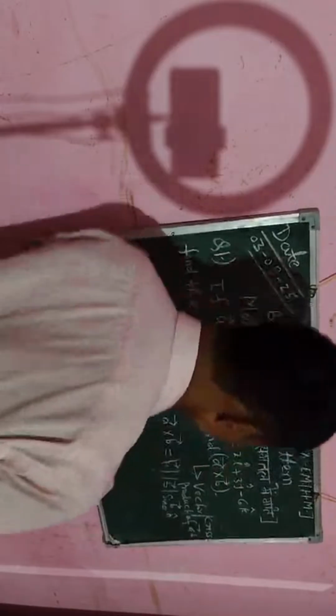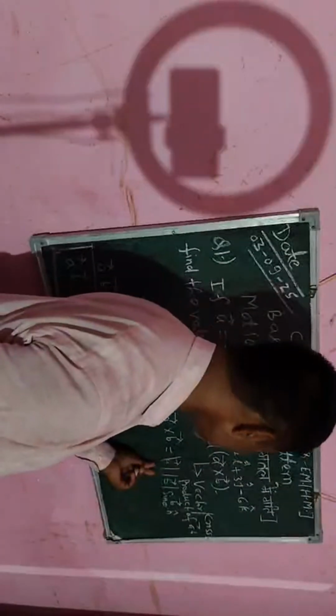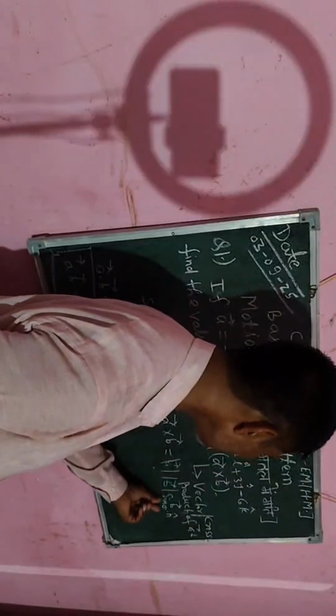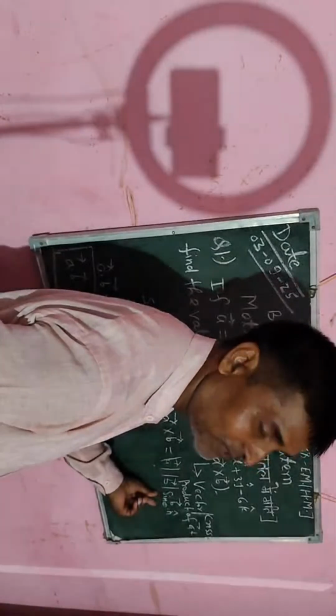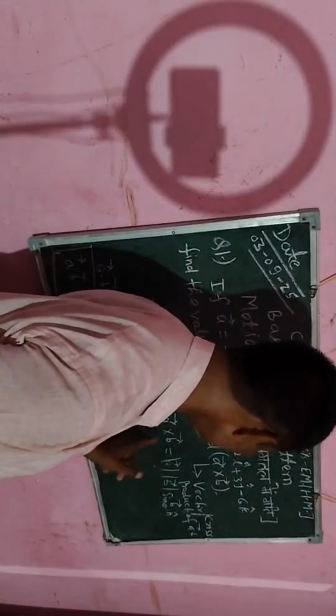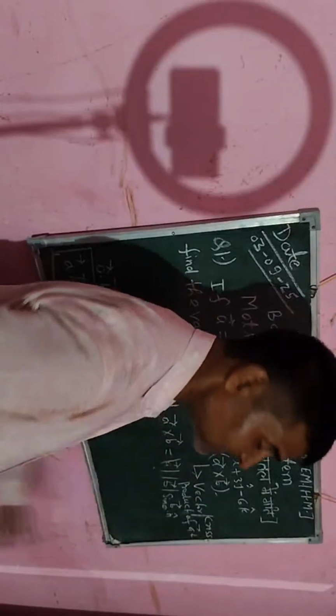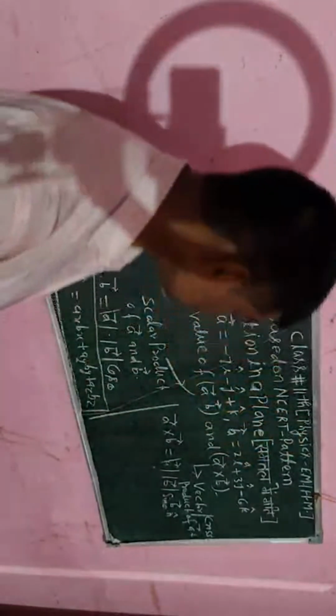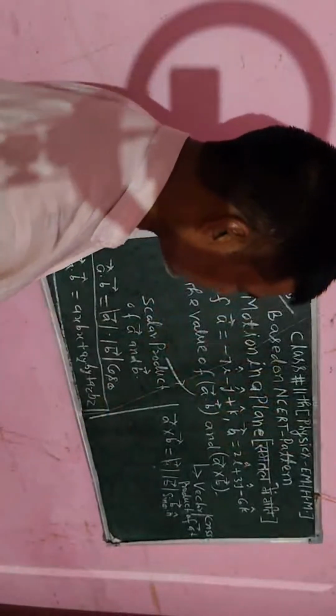The magnitude part is a scalar quantity, and sin theta also gives a scalar quantity, but here a unit vector is present. Therefore I will say A cross B is the vector.